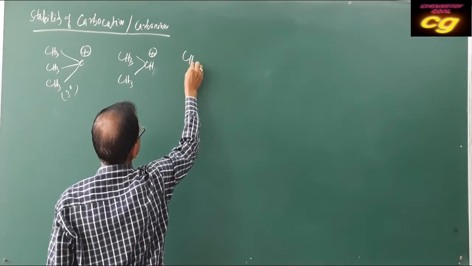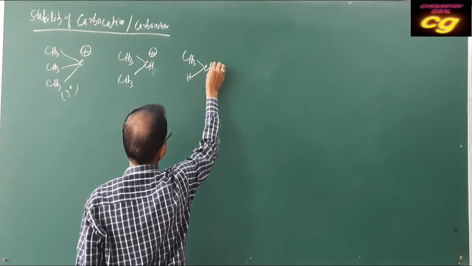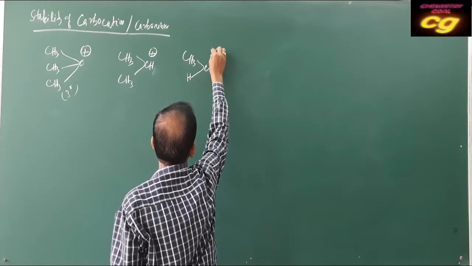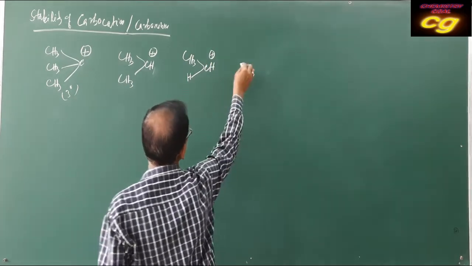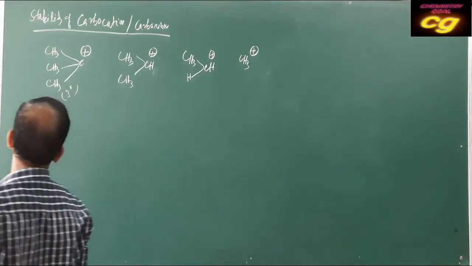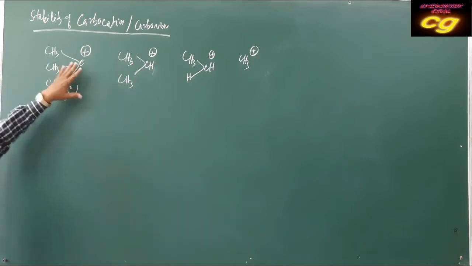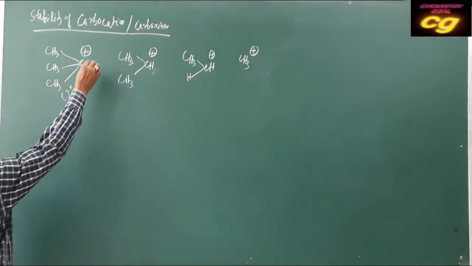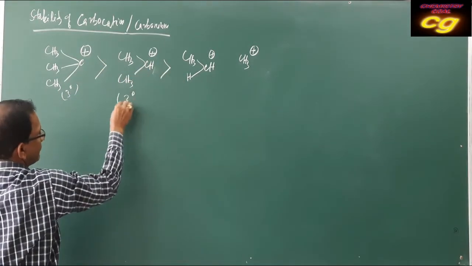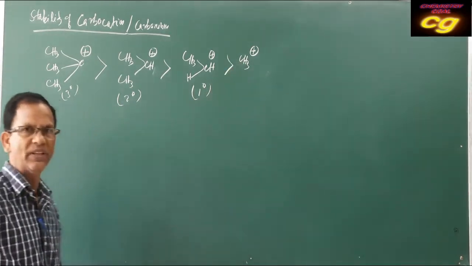Then primary. Then there is the free methyl carbocation. Here you see, tertiary is more stable, then secondary, then primary, then free methyl.